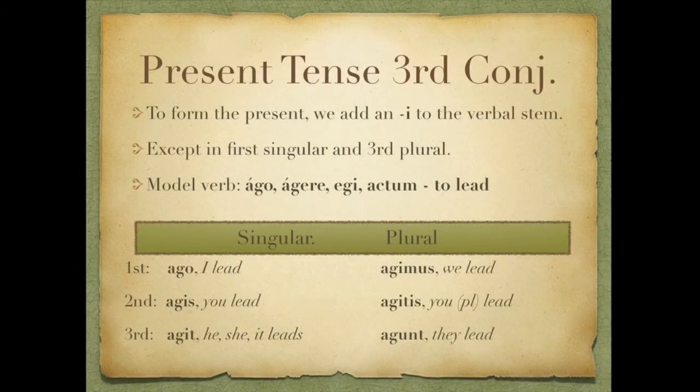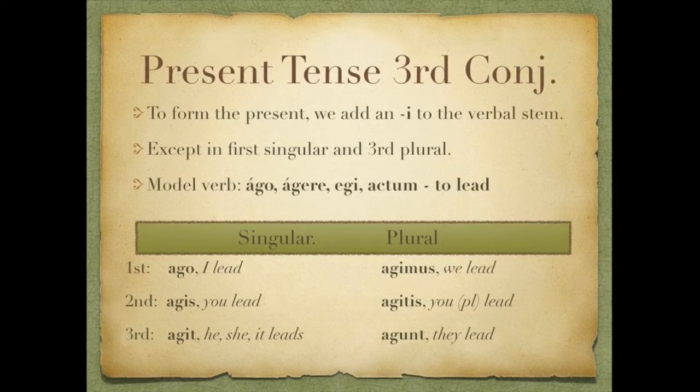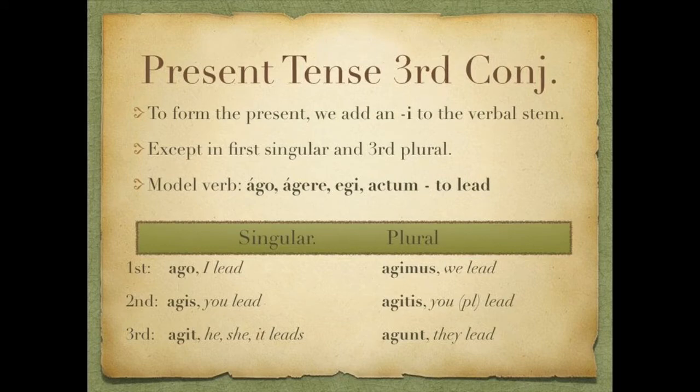So here's our model verb for third conjugation, ago, agere, egi, actum. What's going to happen is that the stem vowel is going to change from an E into an I. Linguistically, because it's a short E, it becomes an I. So what we'll need to do is drop the entire ERE, and we'll add an I back to the verbal stem, except in first person singular and third person plural. So let's go through our paradigm.